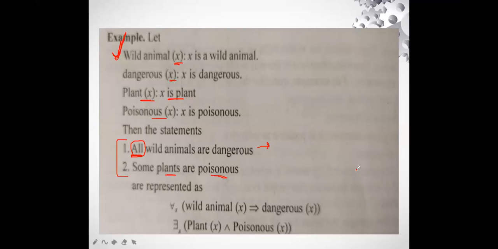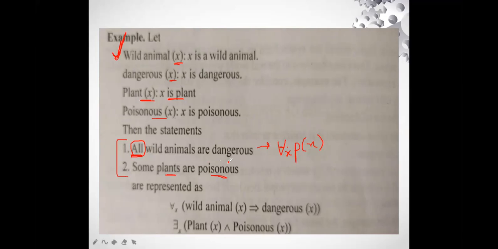So what are we going to use? We are going to use the symbol for the universal quantifier. How do we write it? You must remember that in the earlier slides I have shown you how we symbolically represent it. We write it as the universal quantifier symbol, X, and Px. Here Px is wild animals and dangerous. So this is how we symbolically represent it. Now we are going to write all wild animals are dangerous.